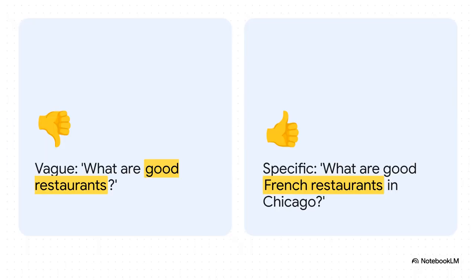And this is a perfect illustration of the difference. Asking for good restaurants, that's like a black hole of possibilities. It could be anything. But the second you specify French restaurants and in Chicago, bam, you've given the AI two crucial anchors. You're defining the what and the where. And that immediately leads to a way more focused, way more useful answer.